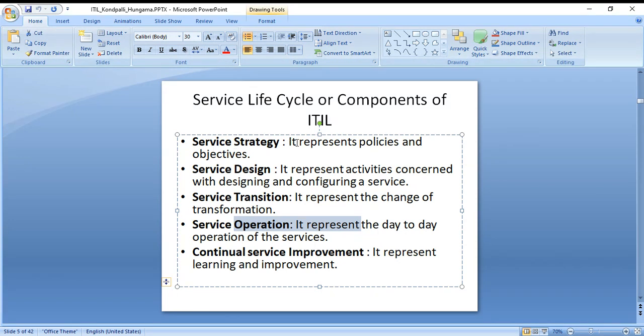So service strategy represents policies and objectives. Design represents activities concerned with designing and configuring a service. And then you have service transition, which represents the change or transformation. Service operation represents the day to day operations of the service. And continual service improvement represents learning and improvement.